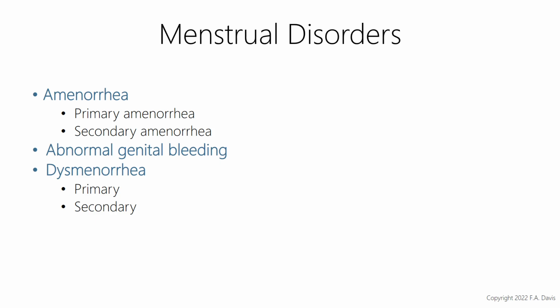Dysmenorrhea. This is one of the most common gynecological problems, and it's painful menstruation. This also is primary or secondary. Primary usually occurs due to physiological causes. It can be hormonal imbalances, psychogenic factors, also an increased prostaglandin secretion. And this has an early onset. So primary has an early onset. Secondary is usually due to an underlying cause, and it has a later onset as far as their age.